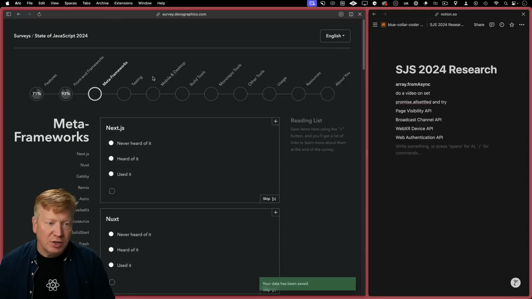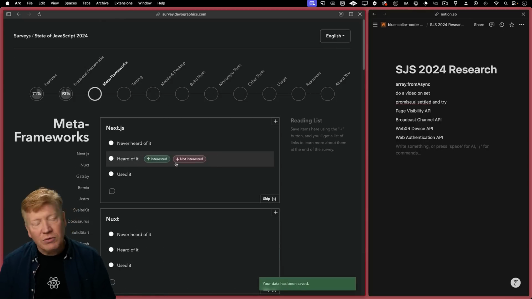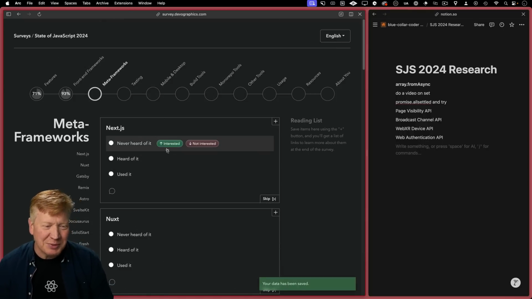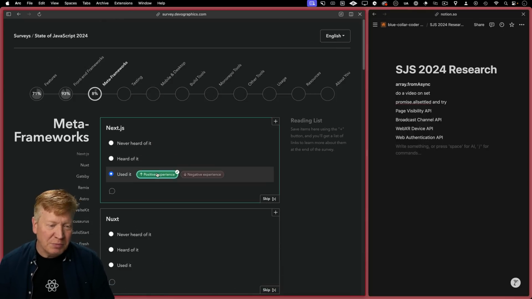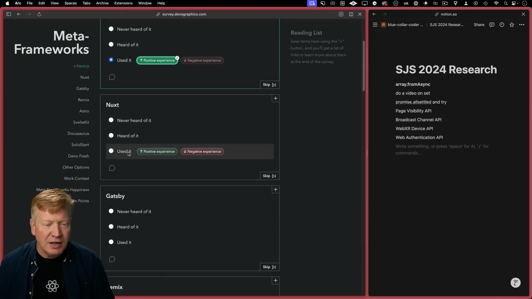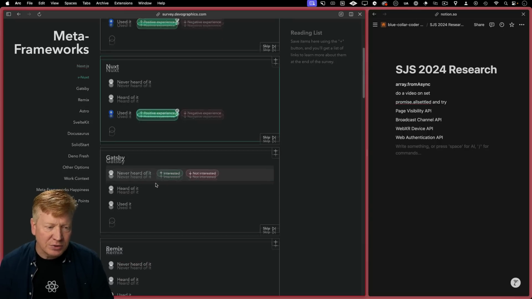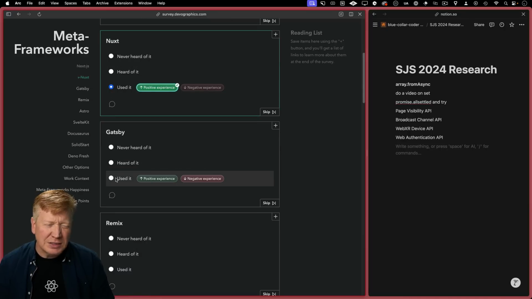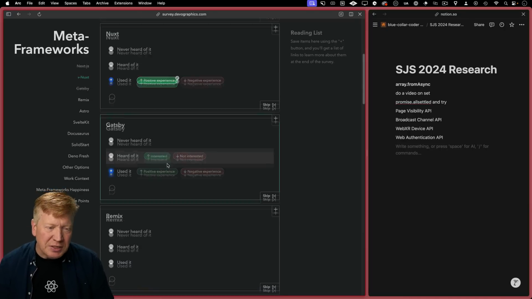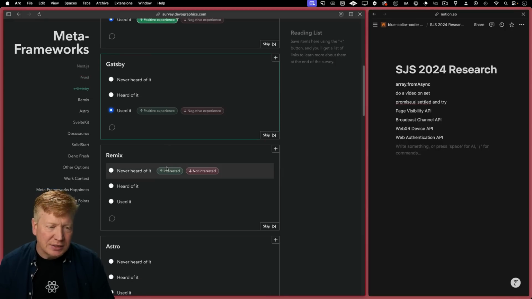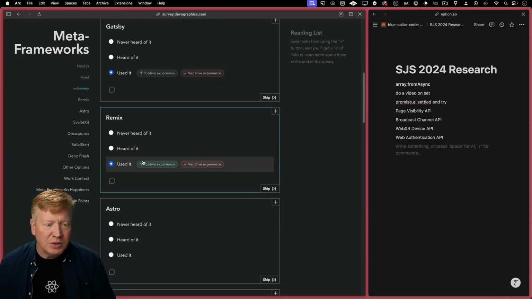All right, meta frameworks. Let's go. What does that mean? Next.js. Okay, that's what meta frameworks mean. Yeah, for sure. Positive experience. Next, I have used it and it was positive. I used it over at Nike for a project. It was great. I've used Gatsby. I think I did a video on it. Remix. Yep, used it.